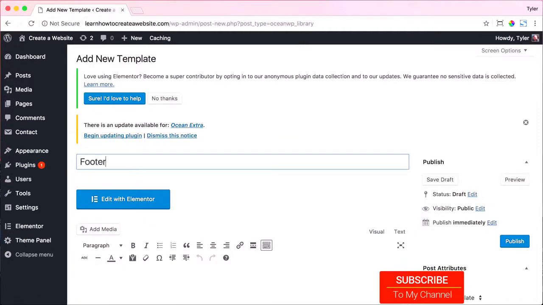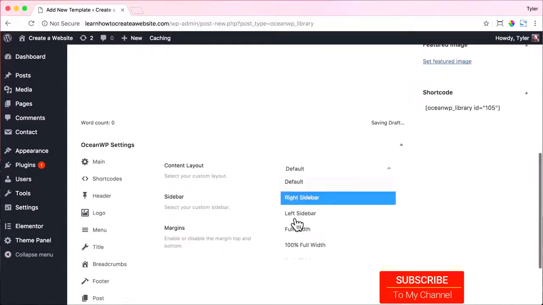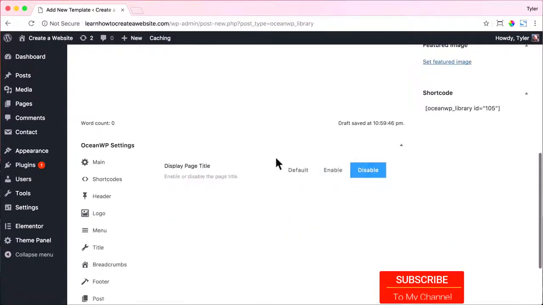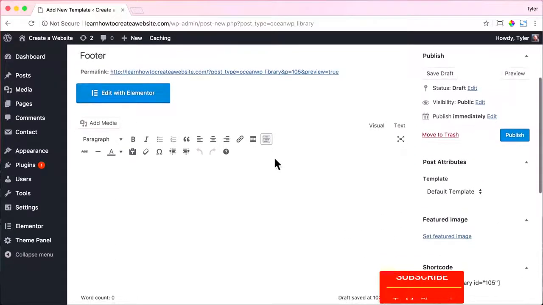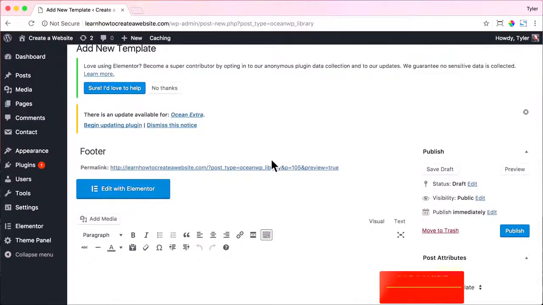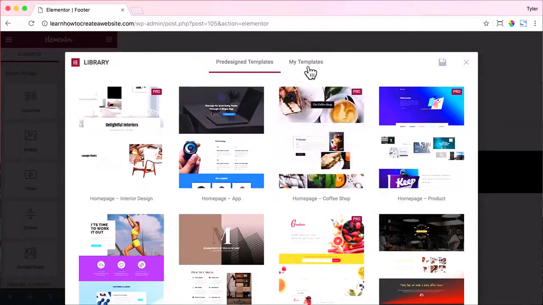Put in the title, you could just put in footer. And again, just like everything else, we want the content layout to be 100% full width and the title to be disabled. Now we can publish that. Click Edit with Elementor, add a template, go to My Templates, and go to the X1 and insert it.